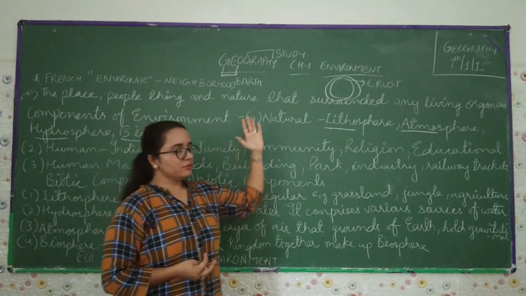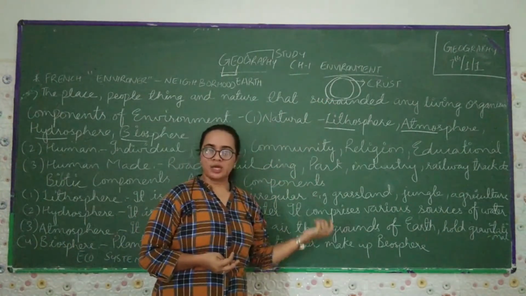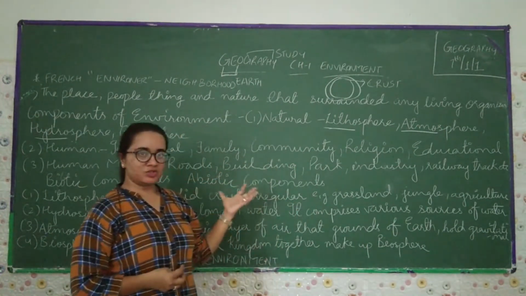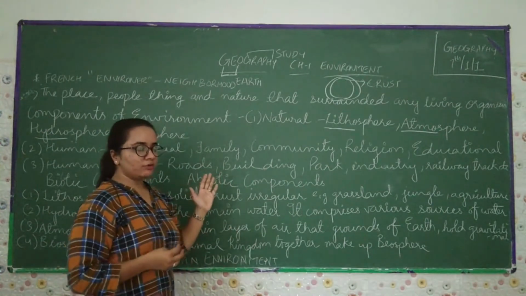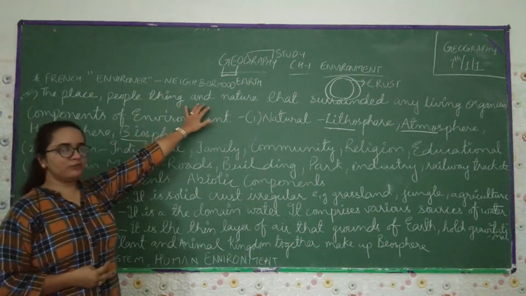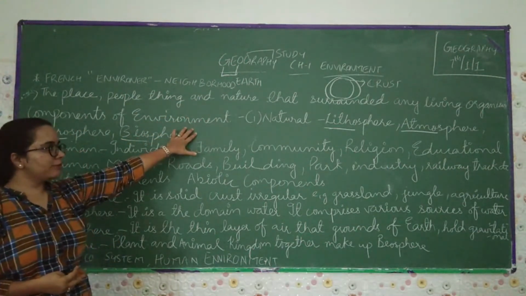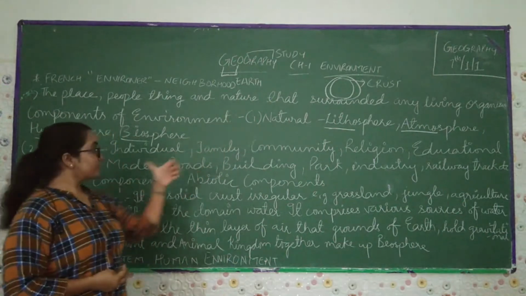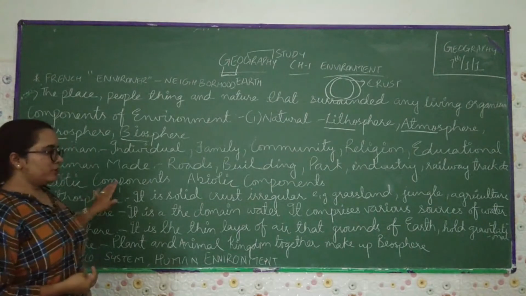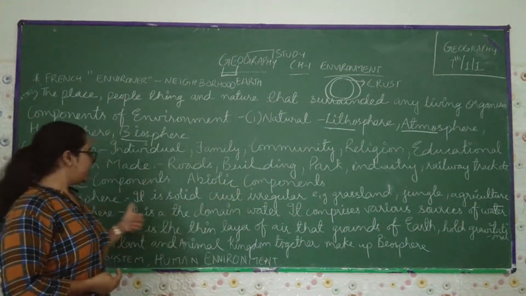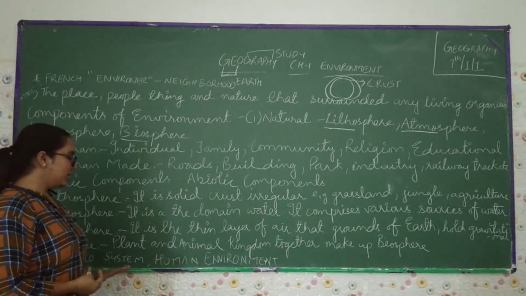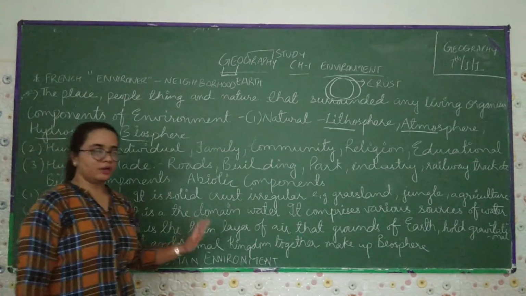Now the chapter name is environment. What is environment? Why do we need environment? All these things we learn in this chapter. What points do we have to cover in this chapter? The first one is the meaning and definition of the environment, then the components of environment, that is natural, human made, biotic components, abiotic components, lithosphere, hydrosphere, atmosphere, biosphere, ecosystem and human environment.